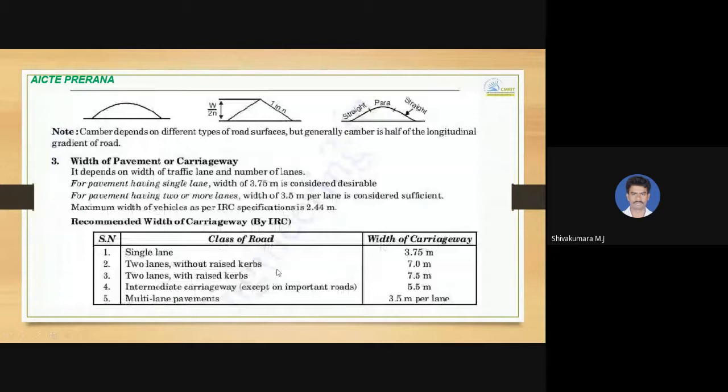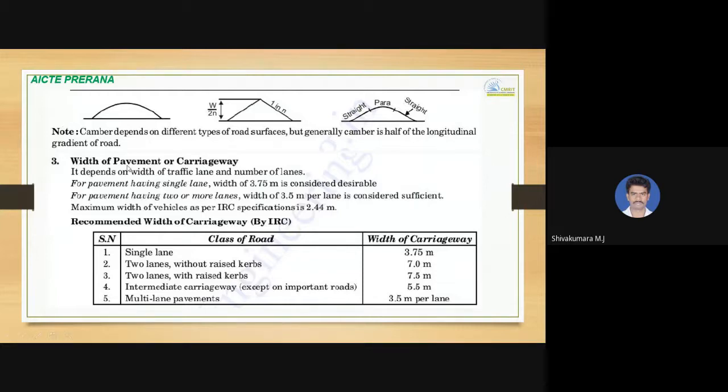So different geometries: parabolic, straight, and then combined. Straight as well as parabolic can be maintained. Camber depends on the different types of road surfaces, but generally camber is half of the longitudinal gradient of the road. It depends on that also, how much longitudinal gradient is given for roads. So half of that can be selected.